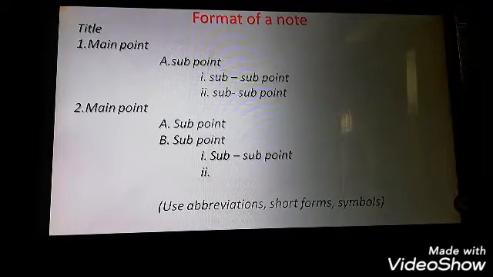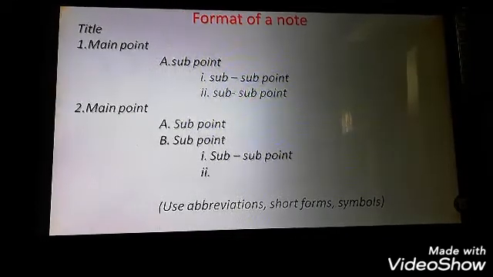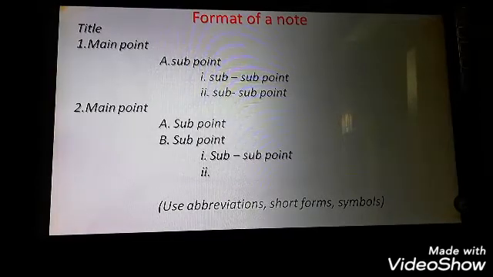Then the first point is the main point. When you read one paragraph, it has a main point, and then you have some more points in the paragraph which support the main point. So the sub point should be written a little after giving a little space under the main point, and you can see the format. This is called indentation. When you give a proper space, you can identify it.